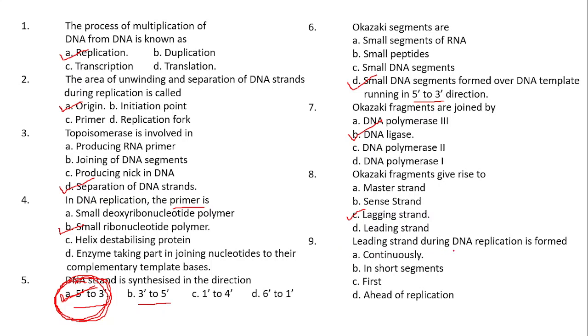Leading strand during DNA replication is formed dash. By the name itself, you can understand leading strand. That means it will be synthesized continuously. Since it is synthesized continuously, it will be called the leading strand. So the answer is option A, continuously. Leading strand during DNA replication is formed continuously.